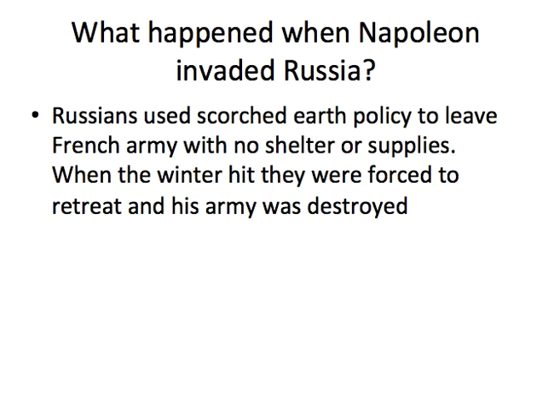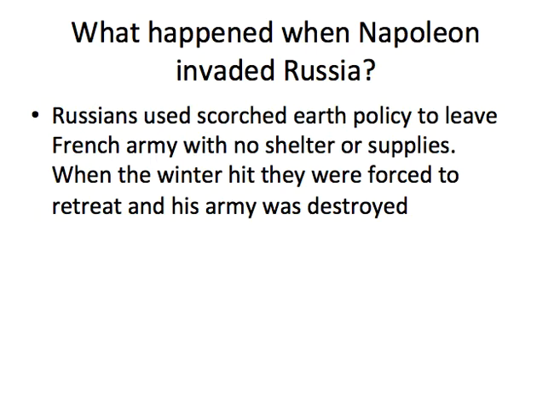All right, what happened when Napoleon invaded Russia? Russia used the scorched earth policy to leave the French army with no shelter or supplies. Basically, they burned their own cities and fields, which sounds like a bad idea. It kind of is, but it leaves your enemy with no supplies and no food, and so it helps weaken them, but of course it does damage your own property.